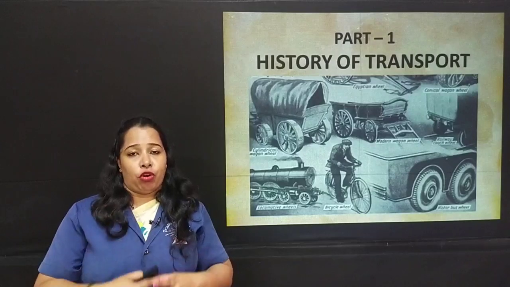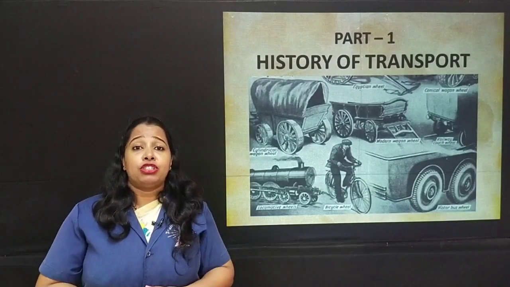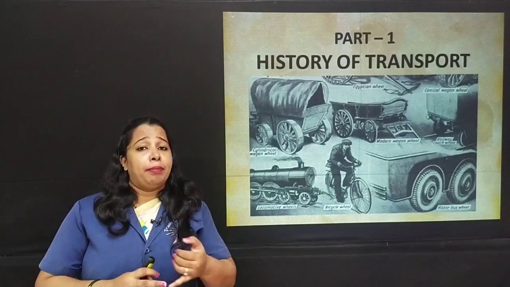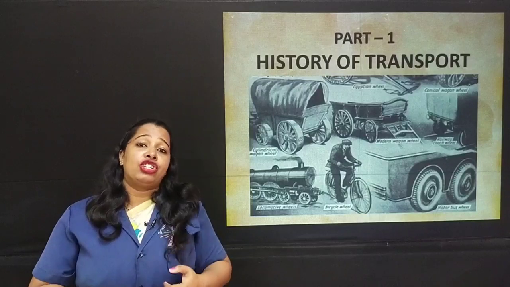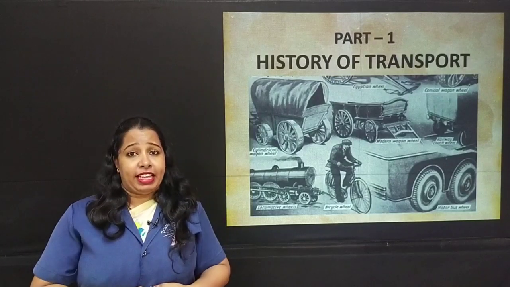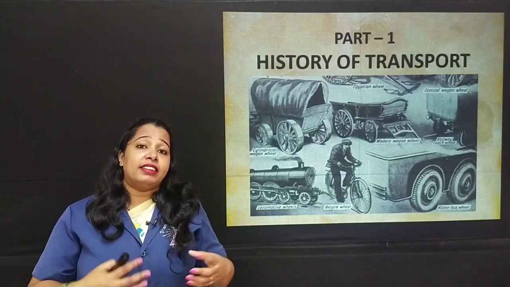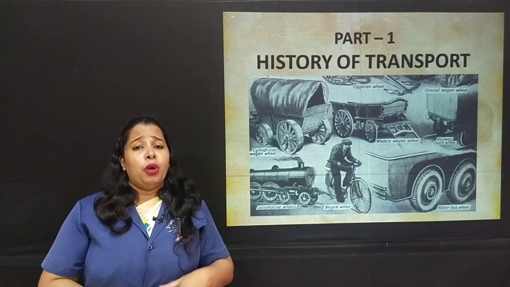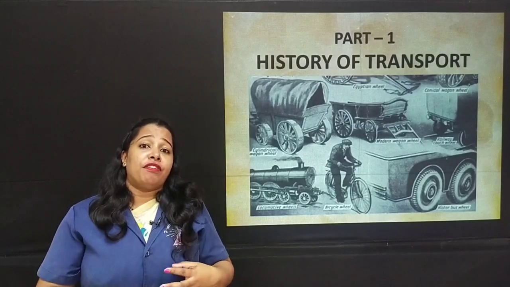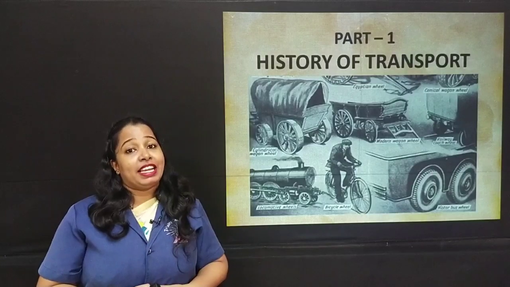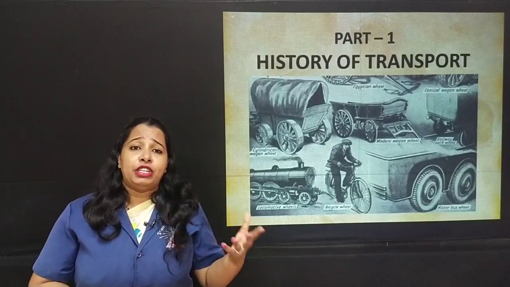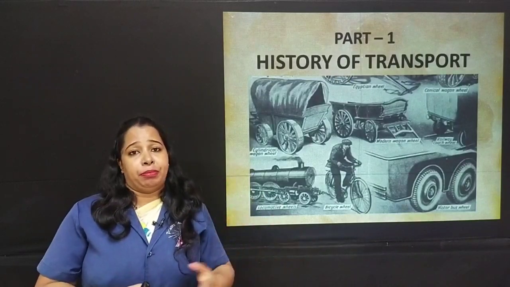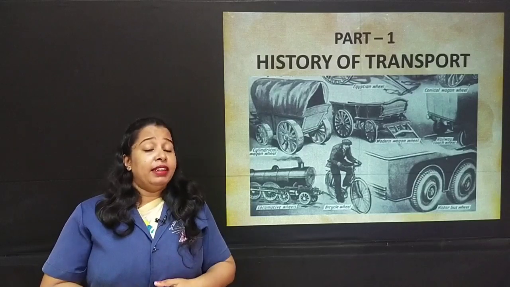How transport evolved. We know that man passed through different stages of evolution. He passed through different ages like Paleolithic age, Mesolithic age, Neolithic age and Chalcolithic age. During this period, he had a drastic change in his brain development and physical development, which led to invention of different tools for his day-to-day activities. Man invented different tools for hunting, for food, for other purposes, and he also invented transport.